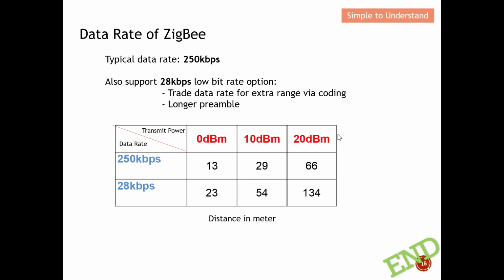In order to be compliant with low power, for example, they probably will not go to 20 dBm. They probably will stay in this zone here. So for ZigBee, they can control the range by controlling the amount of data sent over. When they reduce the data rate, they have a longer range compared to the one with a higher data rate. So in short, for ZigBee, in order to go for long range, they may not need to increase the transmission power.